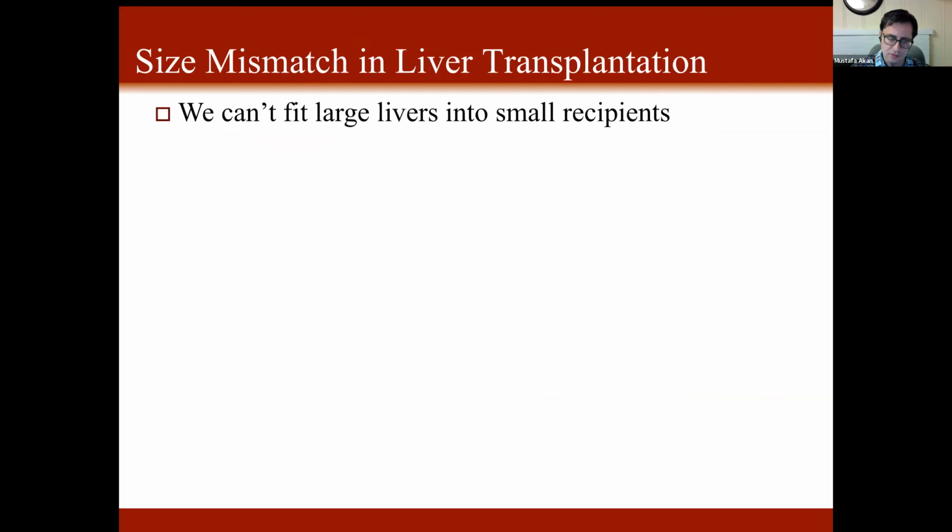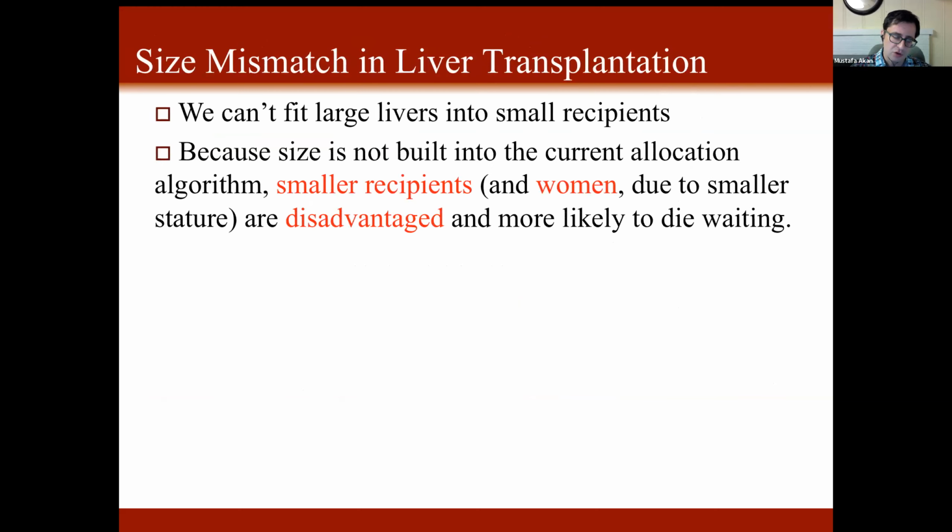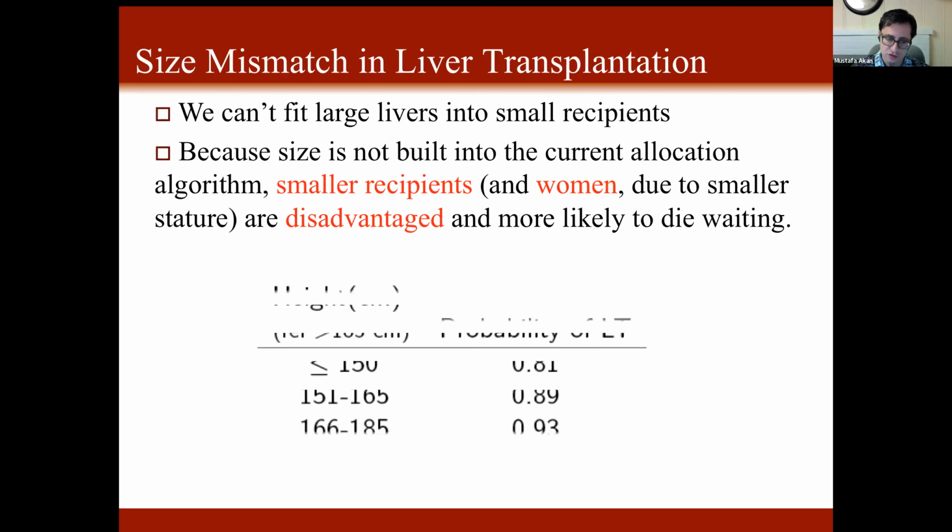The current allocation system considers blood type, but it does not consider size matching. But we cannot fit large livers into small recipients. Because size is not built into the current allocation system, smaller recipients, and therefore women, because of their smaller stature, are disadvantaged, and they die at a higher rate while they are waiting for a transplant, as shown in this table, which compares the probability of receiving a liver transplant for different height groups compared to the height group above 185 centimeters.